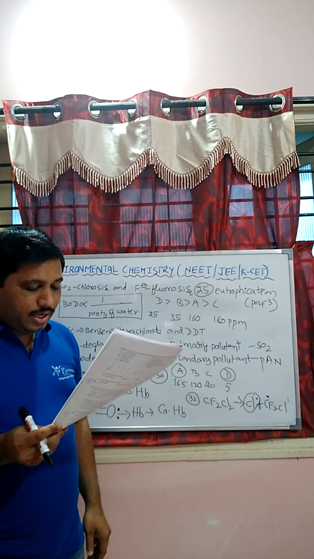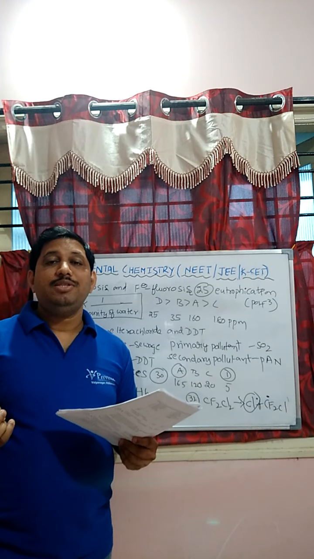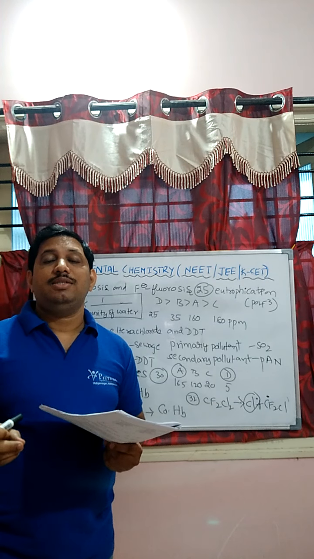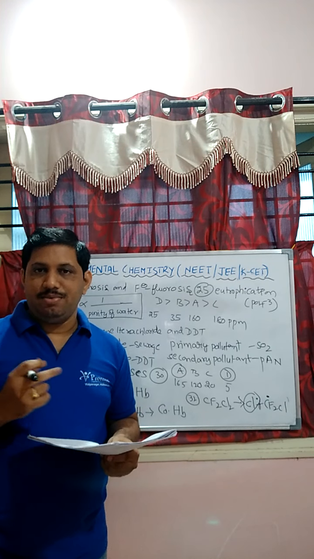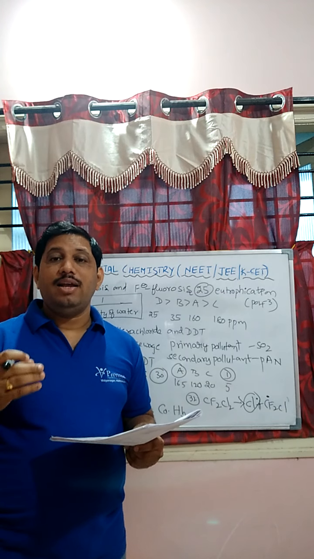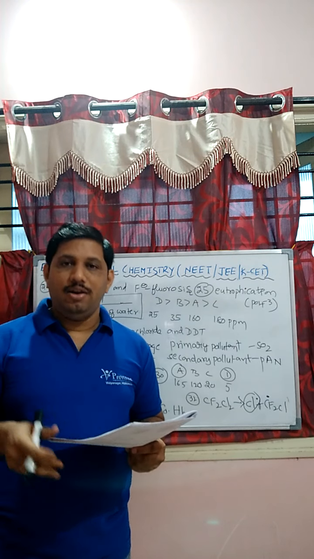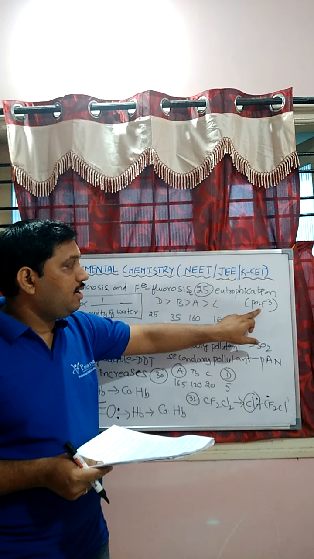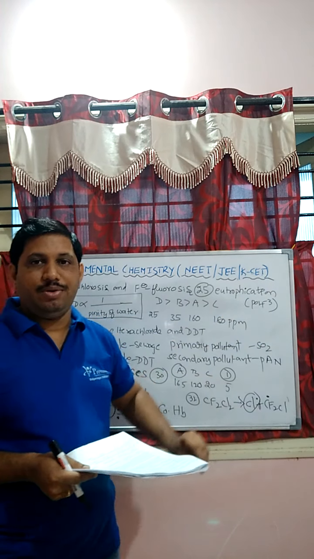Which of the following is responsible for the eutrophication of lakes? Eutrophication means the increase in the concentration of the phosphates in the water bodies or lakes. Definition we are discussing: the phenomenon in which the concentration of the phosphates in water bodies is enriched is known as eutrophication. The increased phosphate ion concentration in ponds, lakes and water bodies is known as eutrophication.